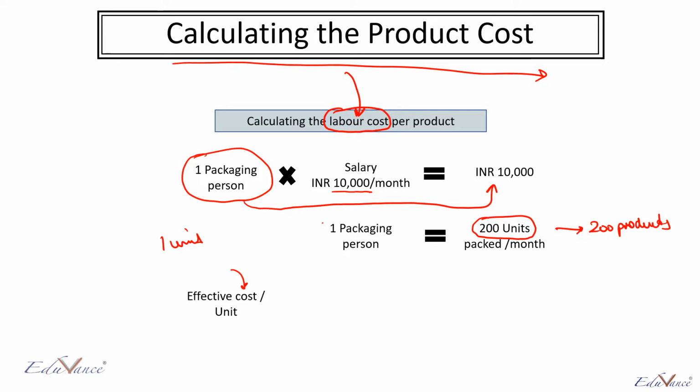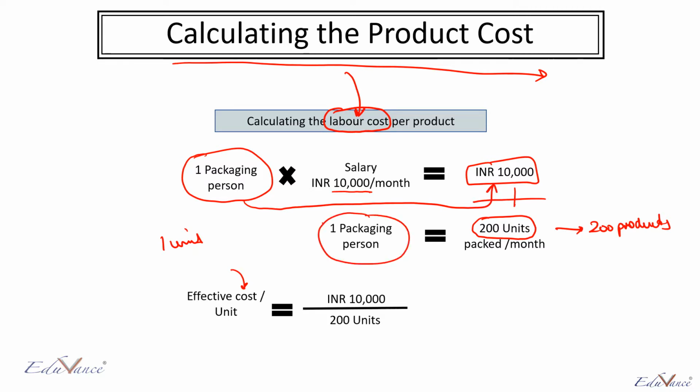So effectively, my cost per unit is equal to the 10,000 rupees that I pay total per month divided by the total number of units that this person can manufacture. So that is equal to 10,000 divided by 200. So my manufacturing cost comes up to 50 rupees per unit.